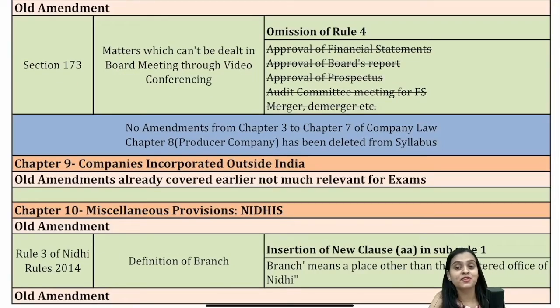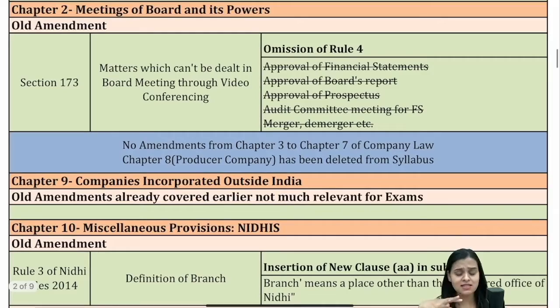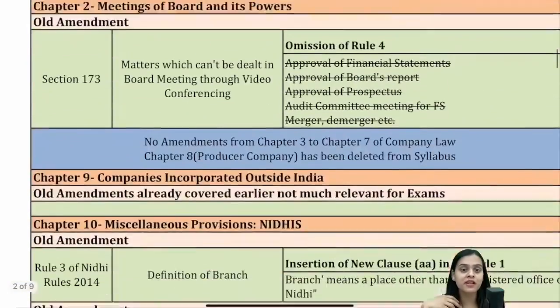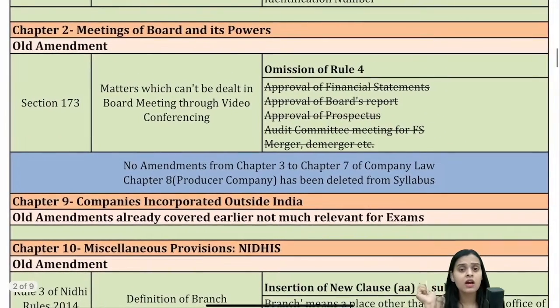Okay. Now the chapter of board meetings, I'm not even discussing this amendment. It's a very old amendment, although I have discussed some very old amendments from the chapter of directors, but I'm not going to discuss this one now. It's just that earlier there were some matters which were not allowed through video conferencing. Specifically, we had certain matters given in Rule 4, which were not allowed to be taken up when you were conducting a meeting through video conferencing. Now they're allowed because Rule 4 has been omitted, right?